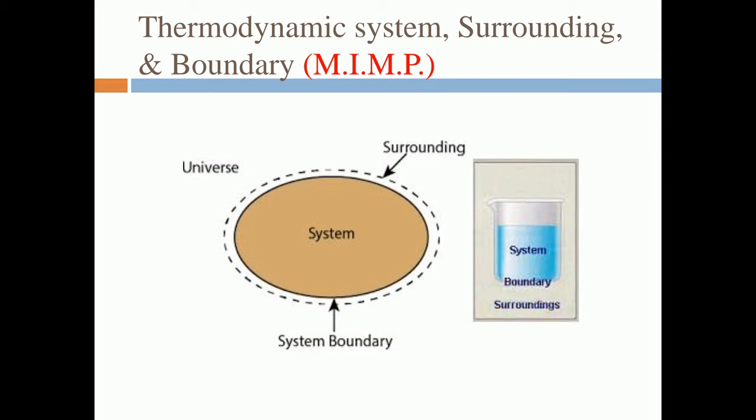Now, what is boundary? Boundary is what? This is the boundary of the system which separates the surrounding and system. The imaginary line drawn here, which separates the surrounding and the system, is called the boundary of the system. In this case, the surface of the container separates the system and the surrounding. So this glass container can be called the boundary for that particular study, for that particular system.